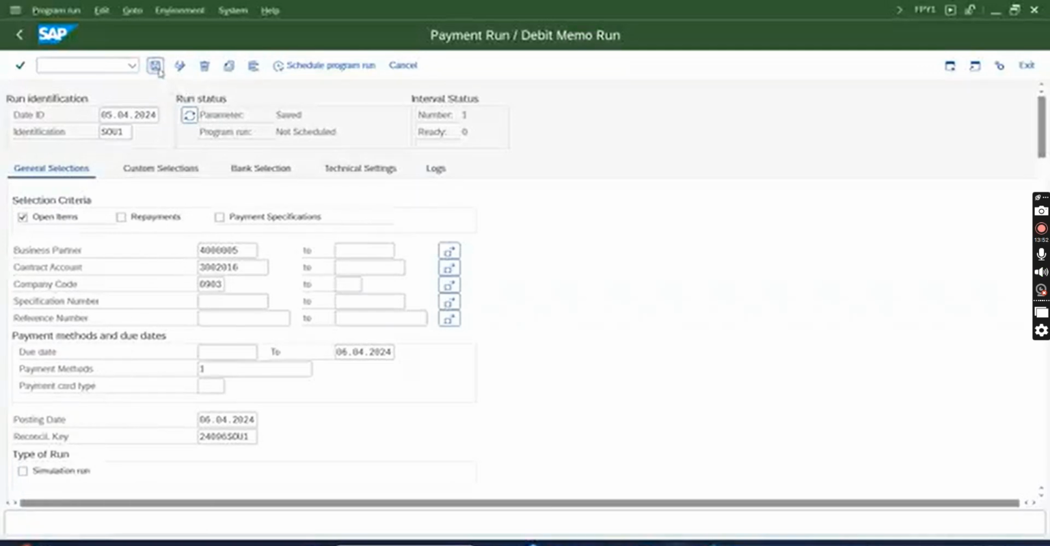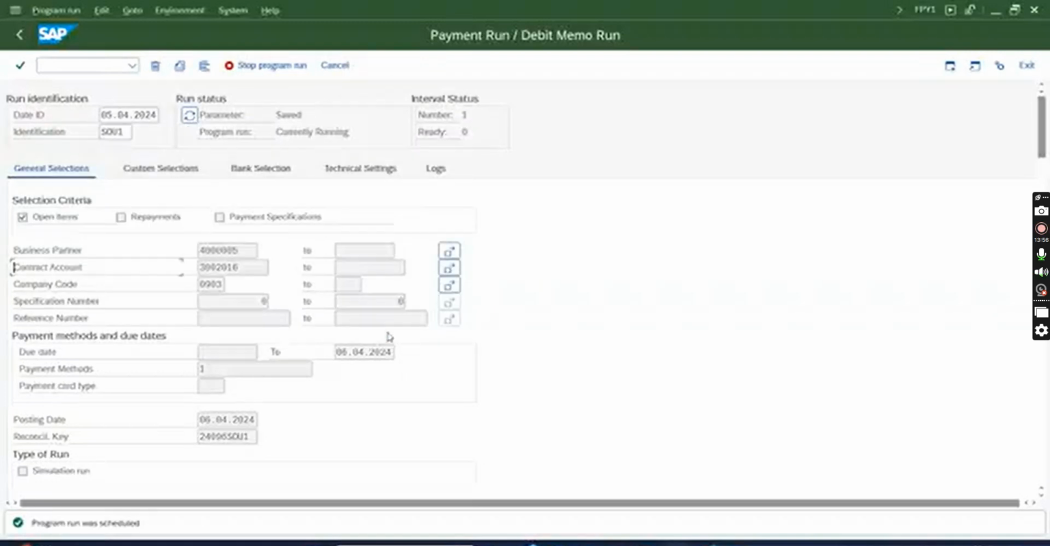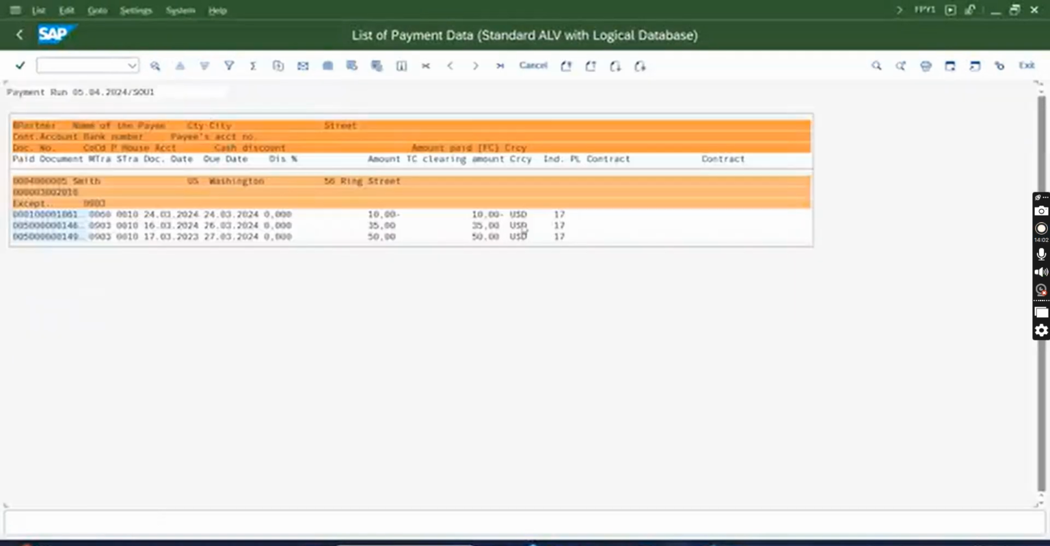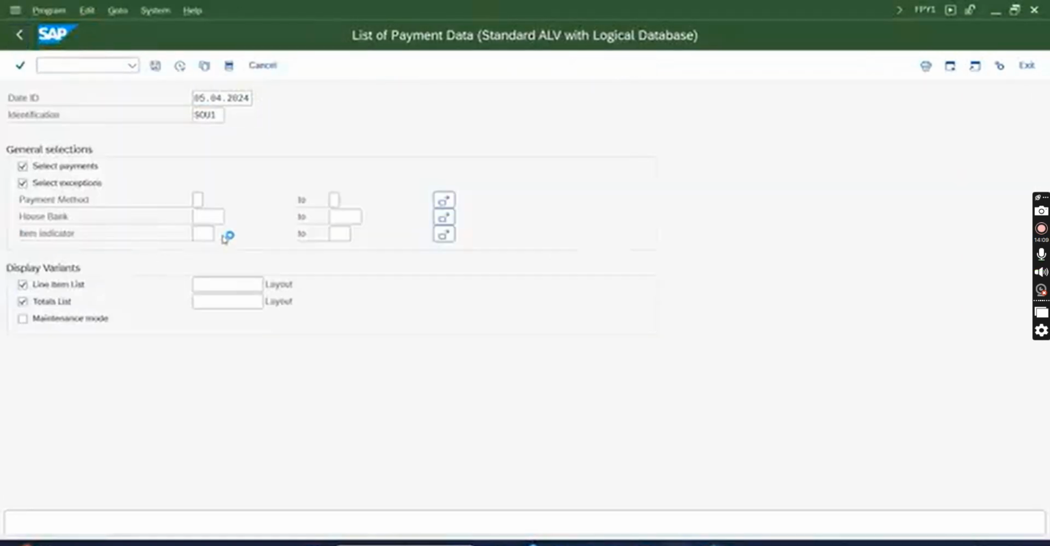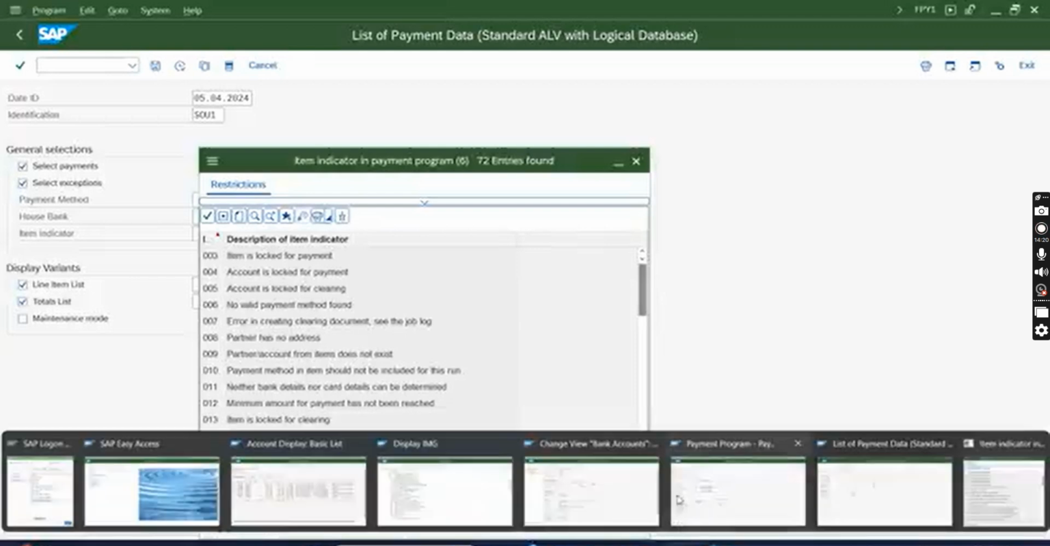So save, schedule program run, start immediate. It says completed, so go to environment, payment list, and execute. It went to an indicator. Indicator is 17. Let's see what 17 says. Payment method selection unsuccessful, receivable not payable. Okay, what have I done? It is not a specific error.